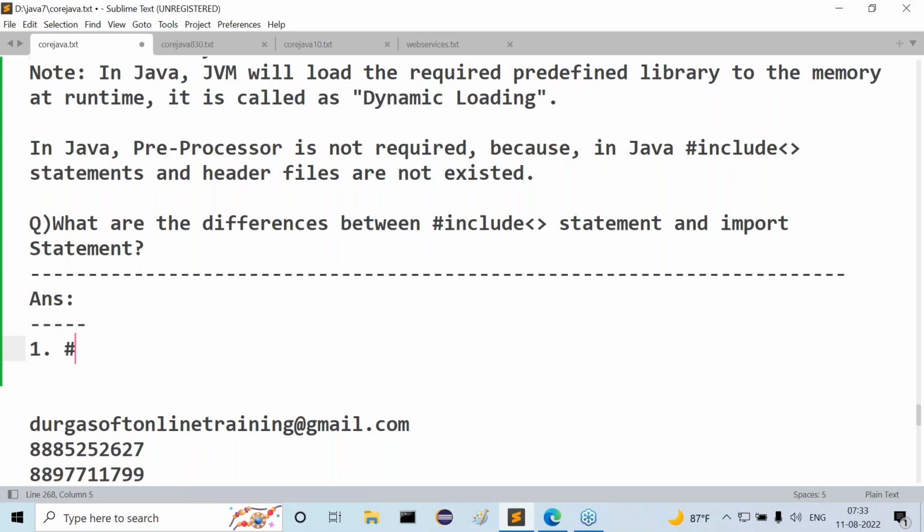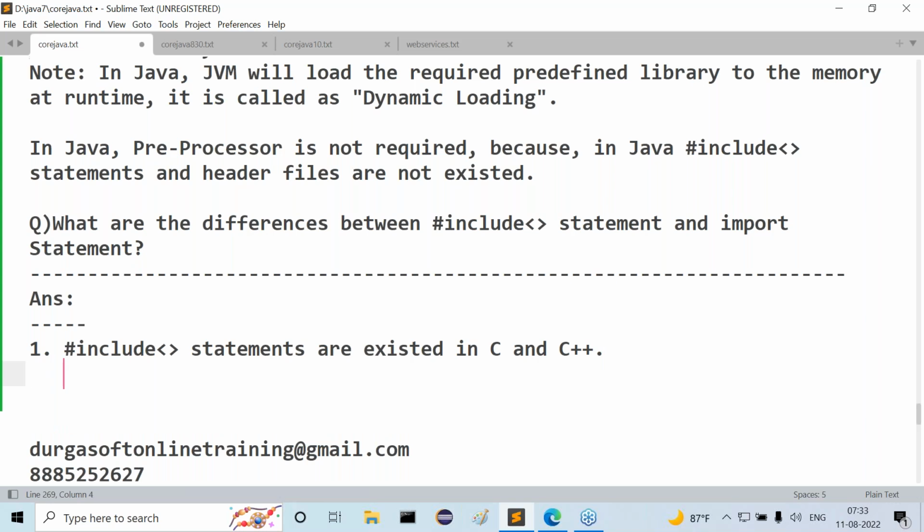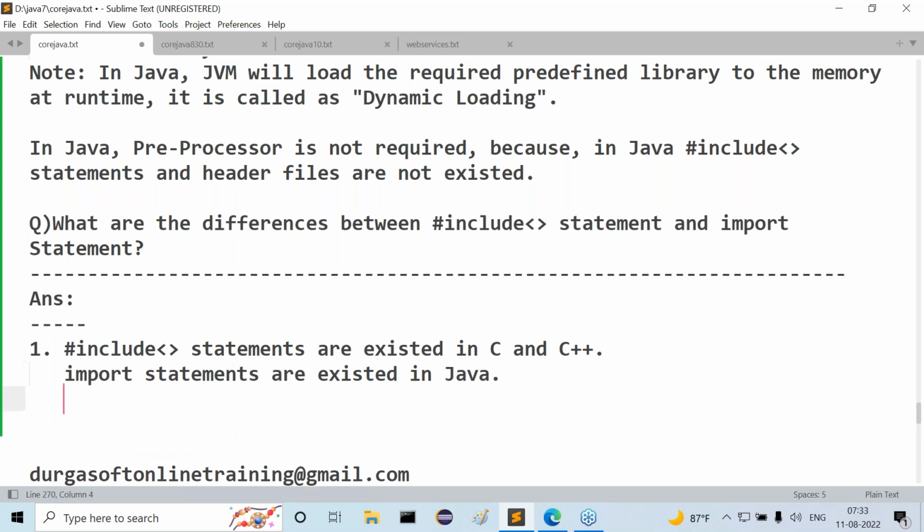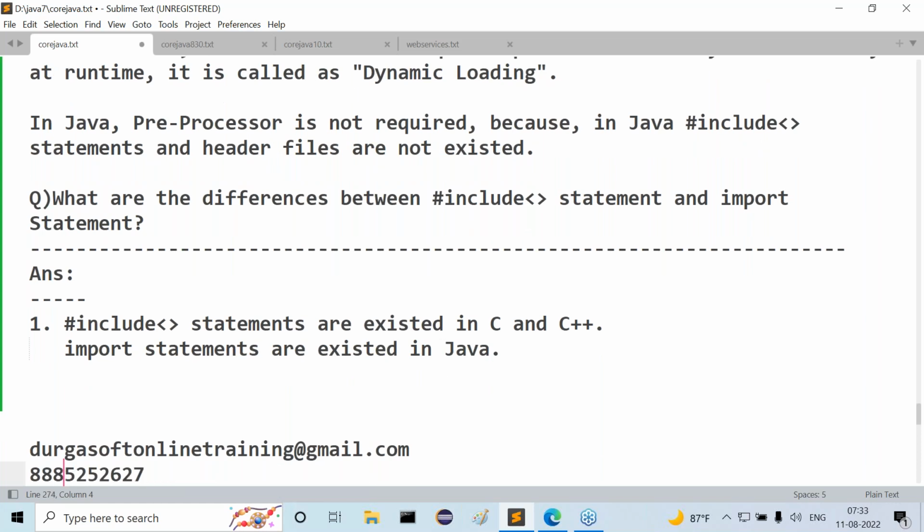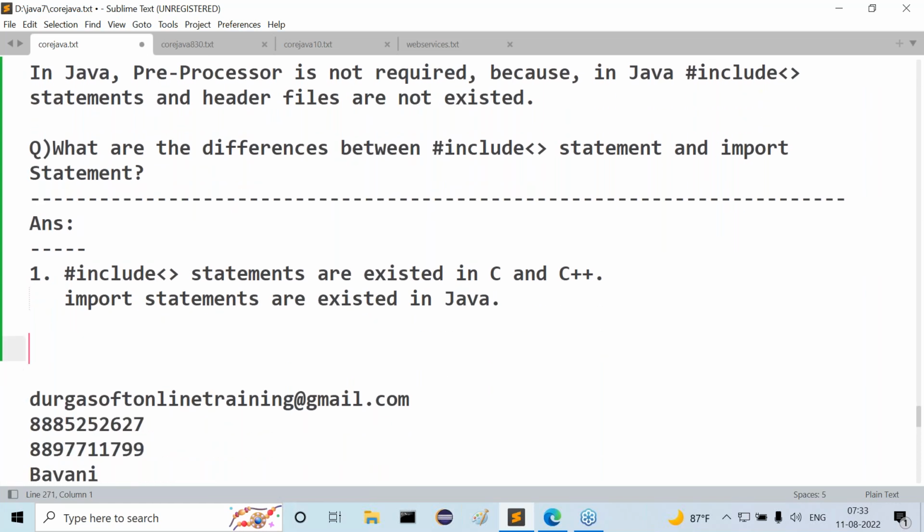Let us write that first point here. Hash include statements exist in C and C++, whereas import statements exist in Java. That's the very first point.